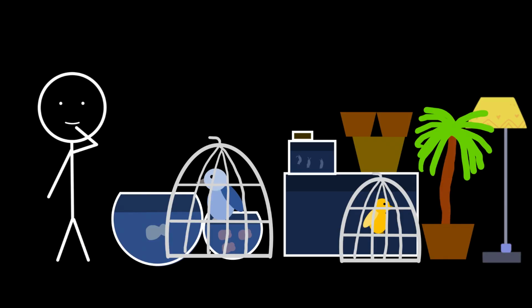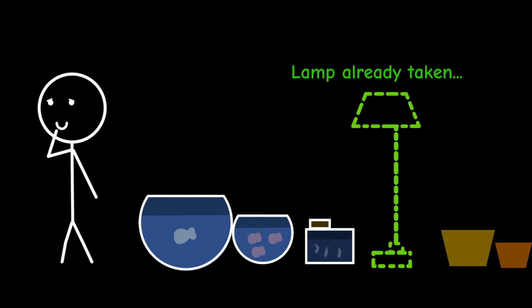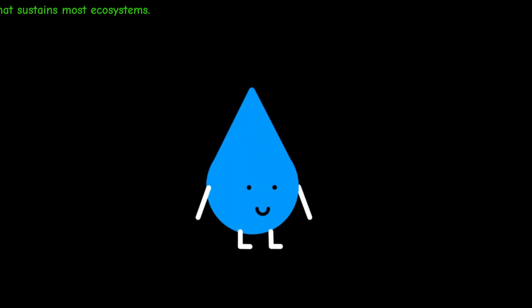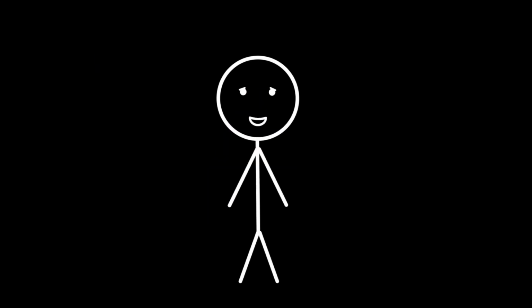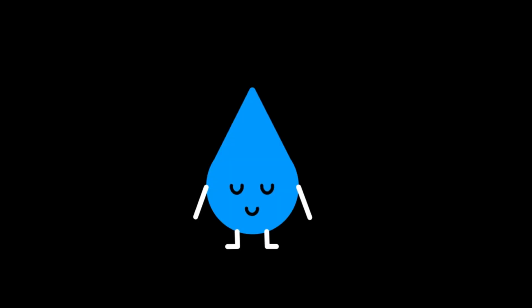Oh wait, what do I grab? Grab the lamp! The what? Never mind. The lamp would have acted as sunlight, the main energy source for most ecosystems. Well, what do we do now? Change strategy. Let's build an ecosystem that is not based on light energy but on chemical energy instead.